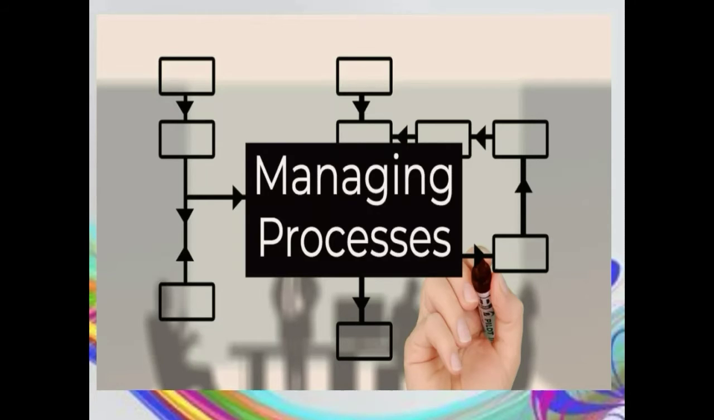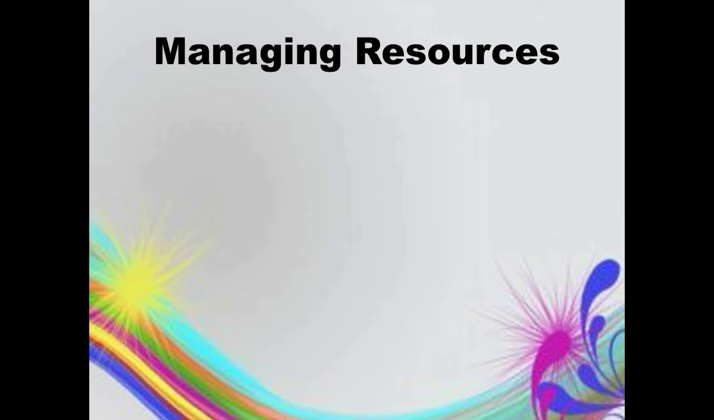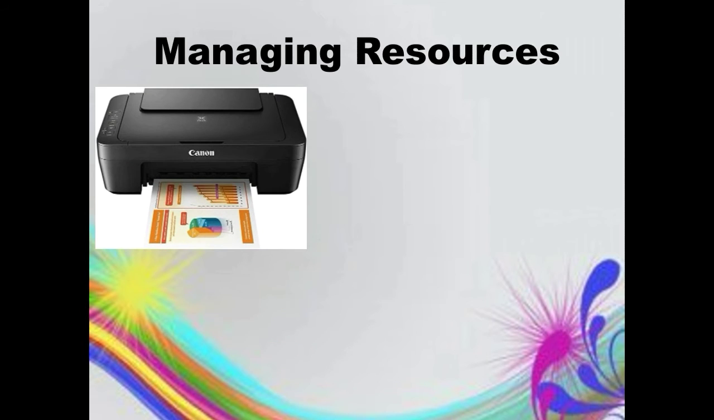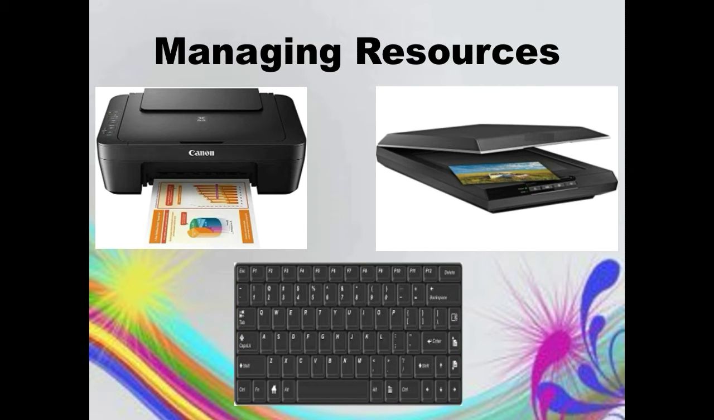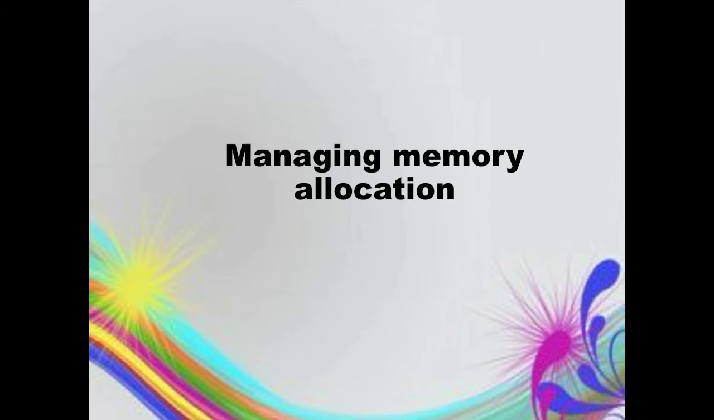Managing processes. The OS allocates the CPU's time to different processes that need attention at the same time so that it can multitask efficiently. Next one, managing resources. The OS manages inputs and outputs of each resource or device such as printer, scanner and keyboard attached to the computer. Managing memory allocation. The OS allocates different types of memory available in the computer to different processes.